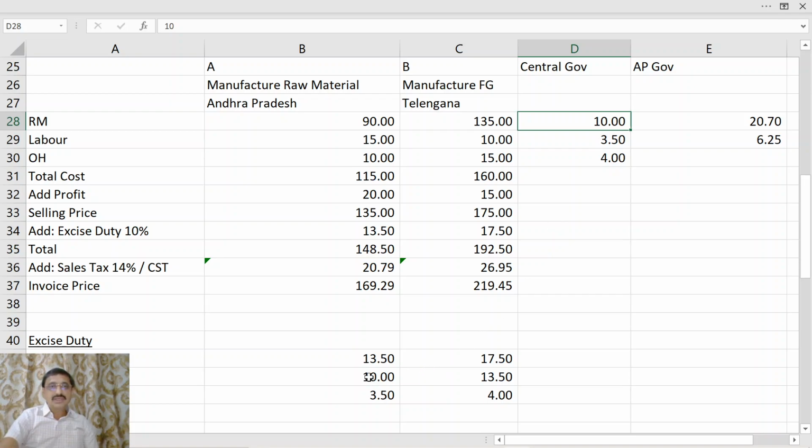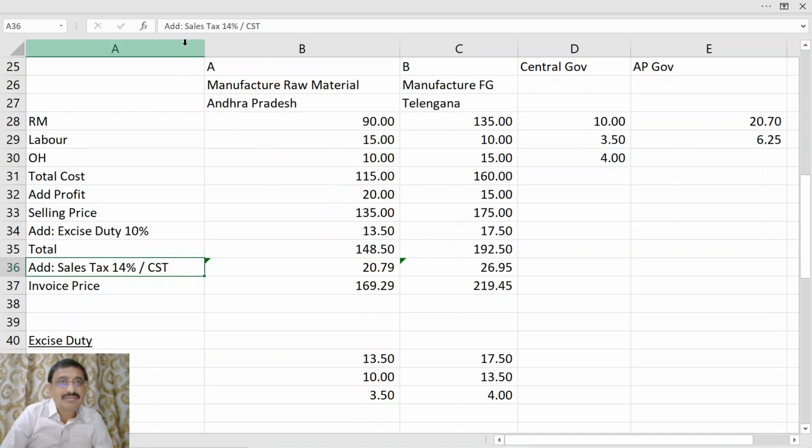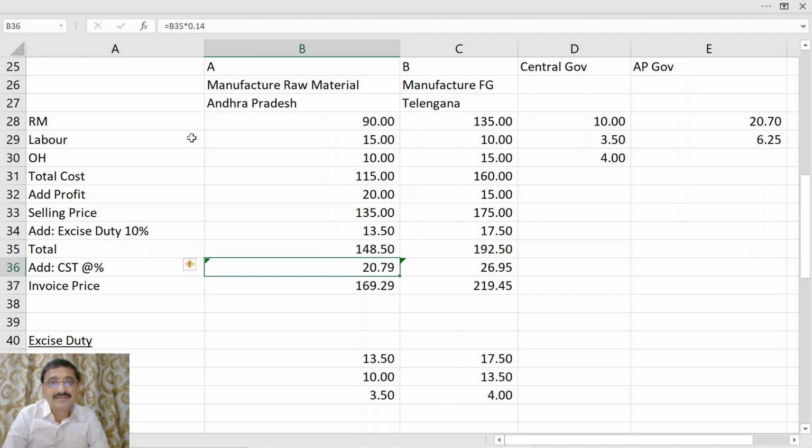So 10 rupees input tax credit he will get, and all these things remain the same: labor, overhead, total cost, profit, selling price. Now here it is not sales tax but CST. Let us assume CST is 2%.